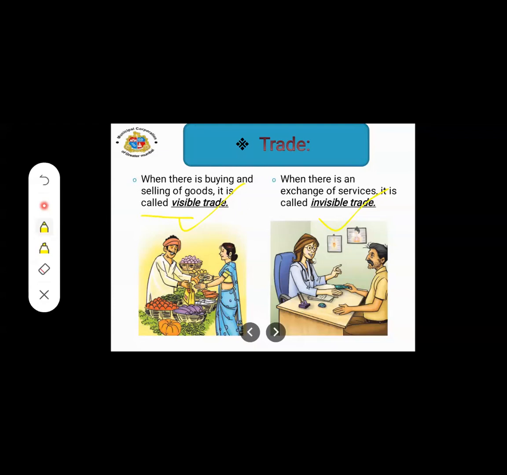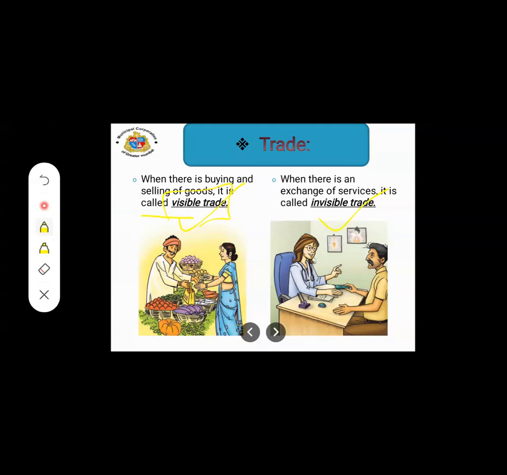You are handling that product, and you give money for it. The product which you can see and feel properly is known as visible trade.